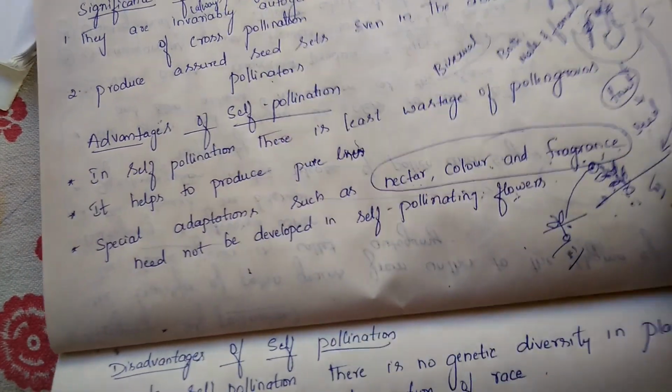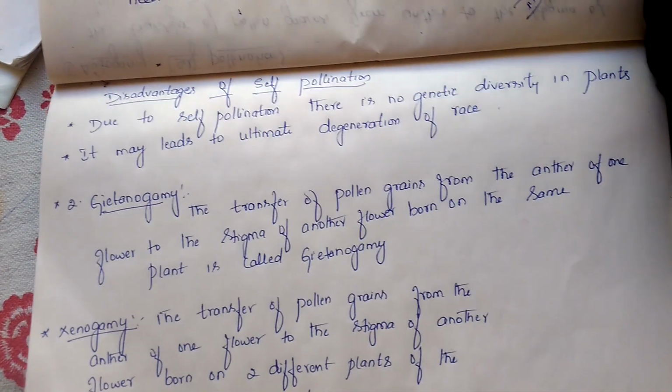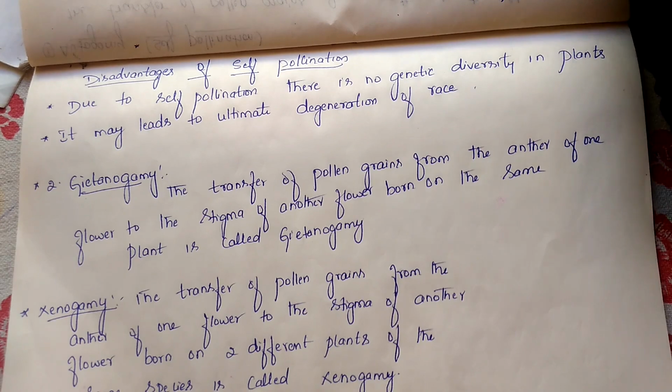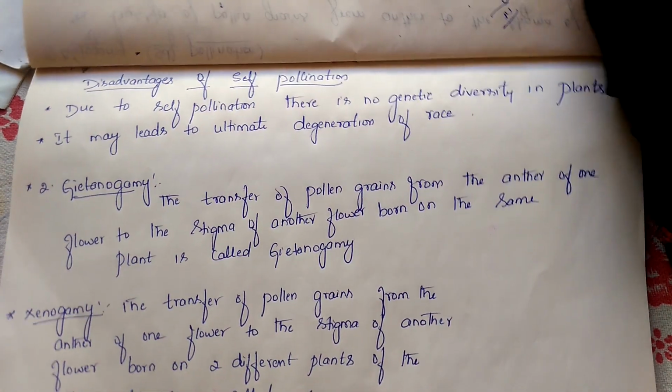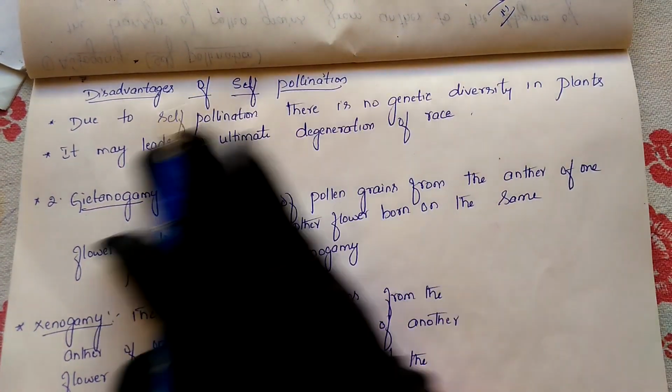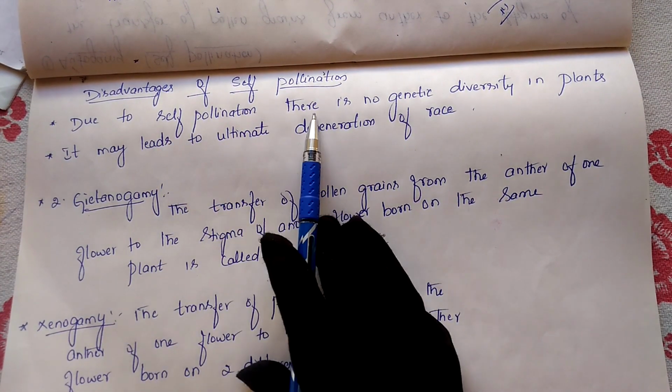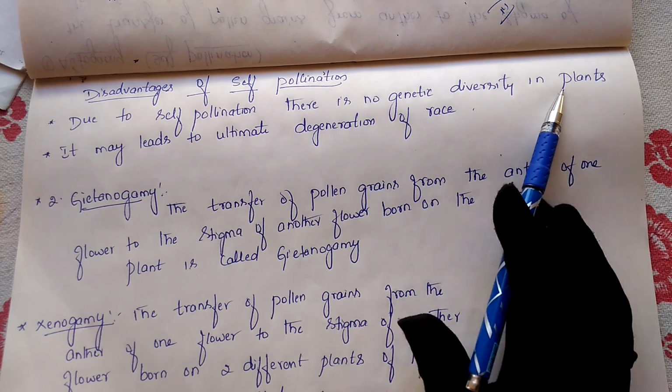Next, let us discuss the disadvantages of self-pollination. Even though we get the advantages, we also get disadvantages. So let us see what the disadvantages of self-pollination are. The first disadvantage is that due to self-pollination there is no genetic diversity in the plant.